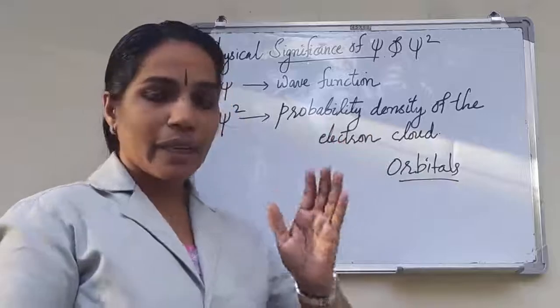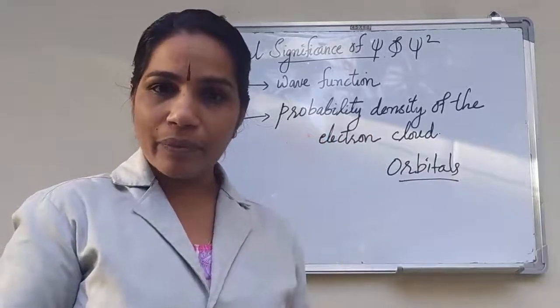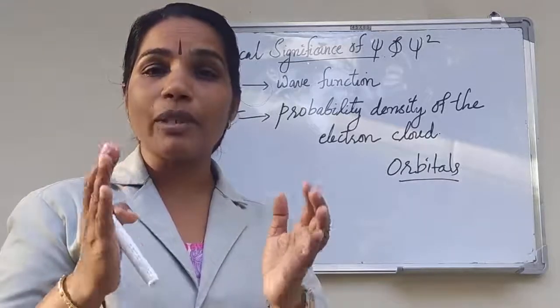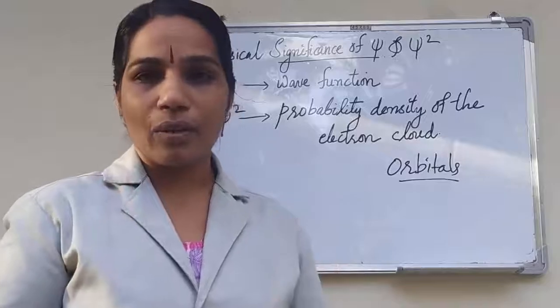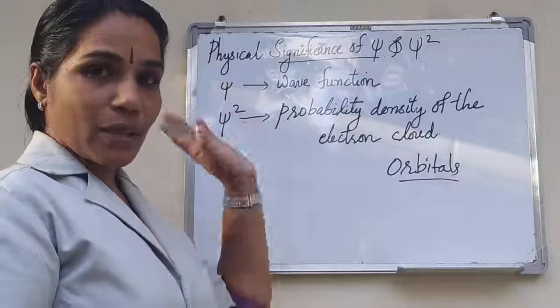Probability density of the electron cloud around the nucleus means the region where there is maximum probability of finding the electrons. That is the physical significance of psi square.